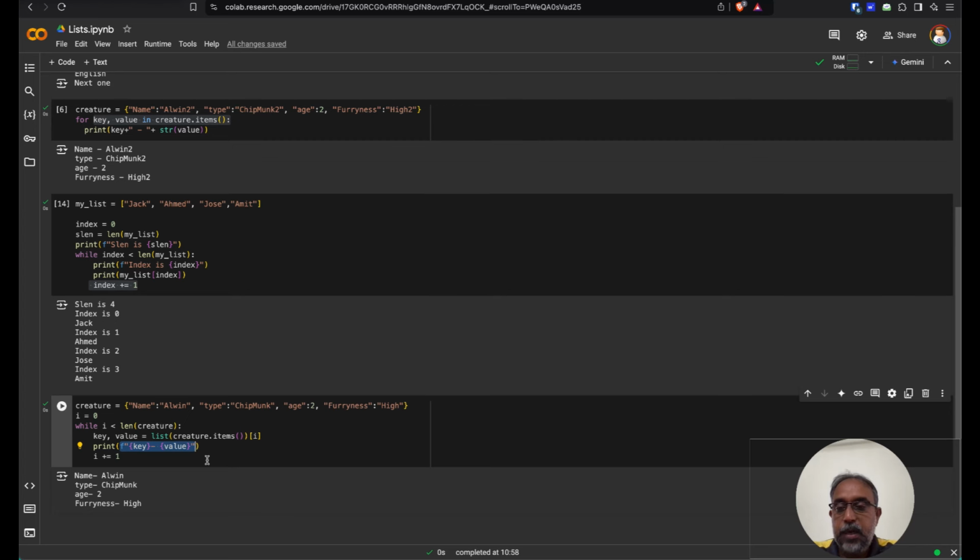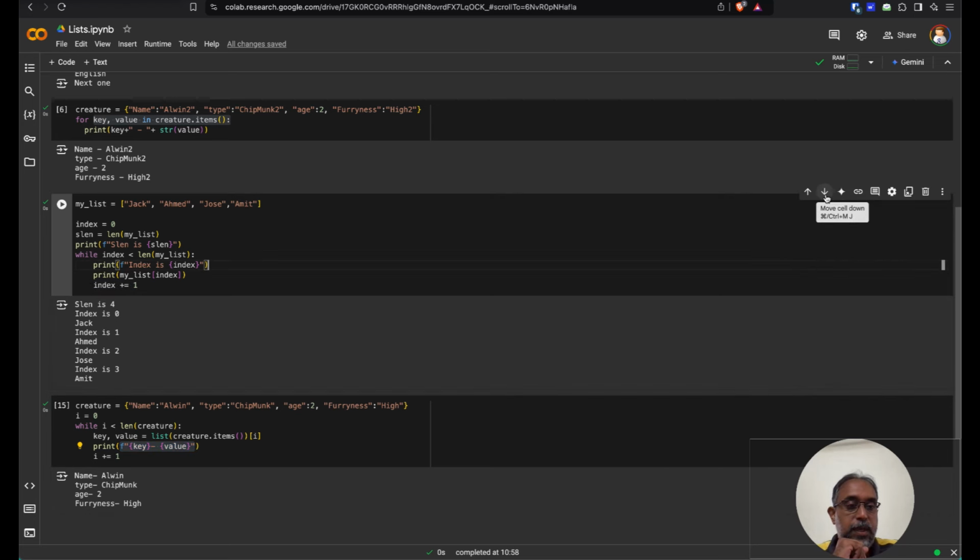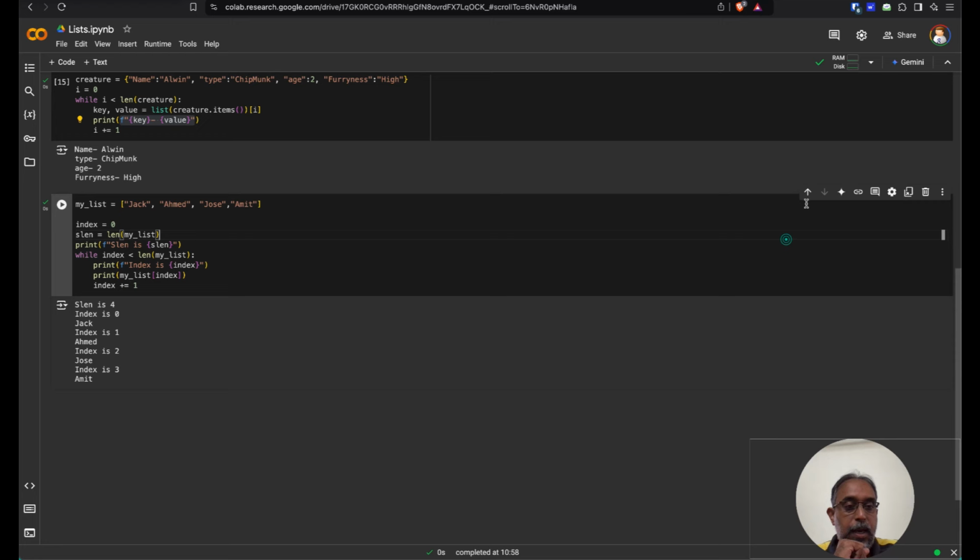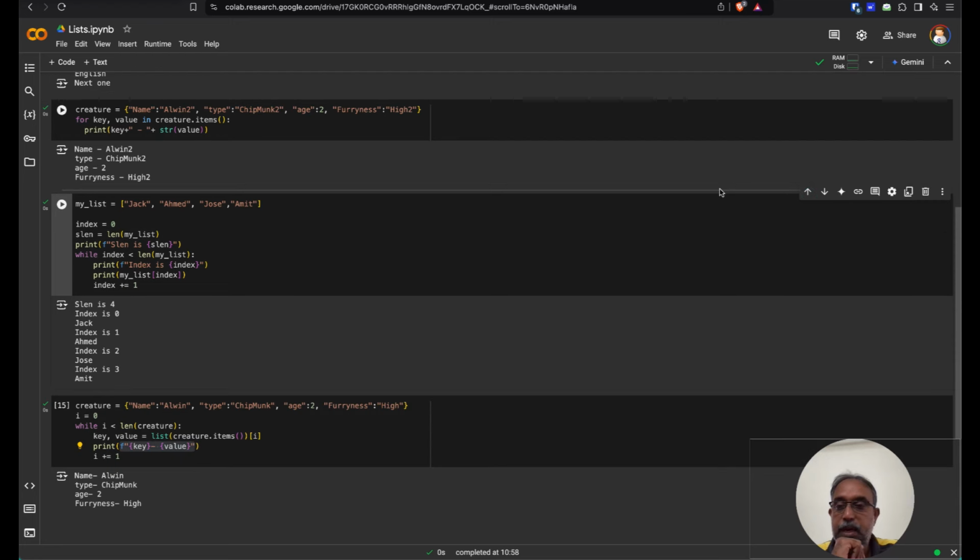Apart from that, what we covered in terms of basics is the arrow. If I click on a box, because this is not the last one, I can move this down, and I can also use the up arrow to move it up. That's the other piece. And we also saw how to open a file which you have put in Google Drive. So when I'm using Google Collaboratory, if you are ever looking for